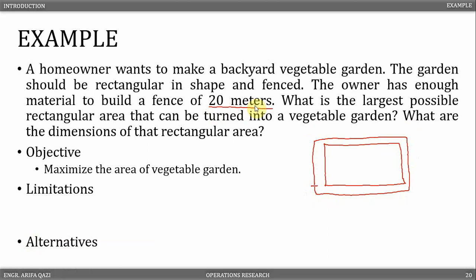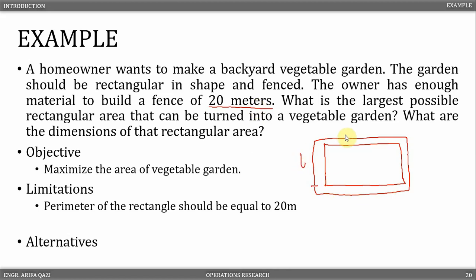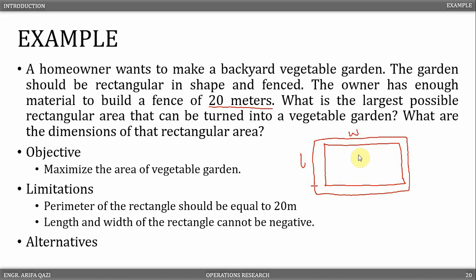So our first limitation is that the perimeter of the rectangle should be equal to 20 meters. Moreover, the length or width of the rectangle cannot be 0 or less than 0. So there is a second limitation, that is, the length and width of the rectangle cannot be negative.